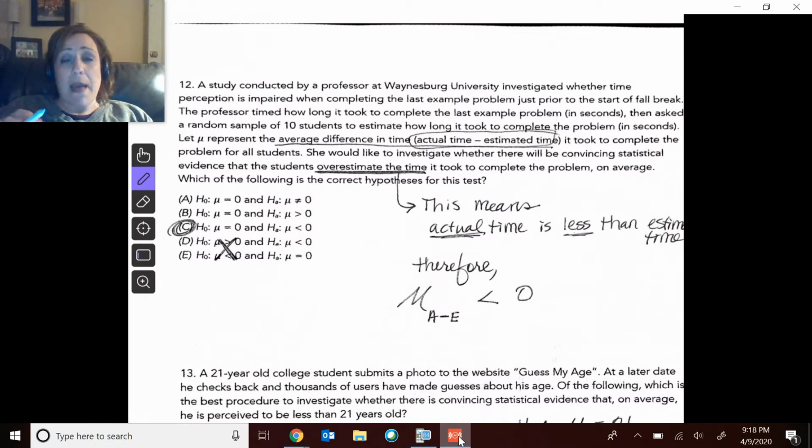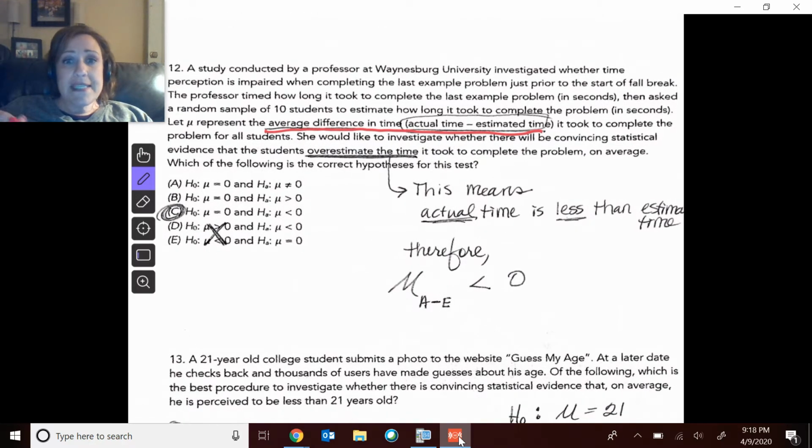All right, number 12 is a problem where we're just doing the null and alternative. This ended up being a paired data problem. And so we were doing this average difference in time, and it was very, very important to pay attention to the way the subtraction was stated. And so here, it is actual time minus what they estimated their time to be. Okay, and so the question is, she would like to investigate whether there's convincing statistical evidence that these students overestimate the time. So let's think about that.